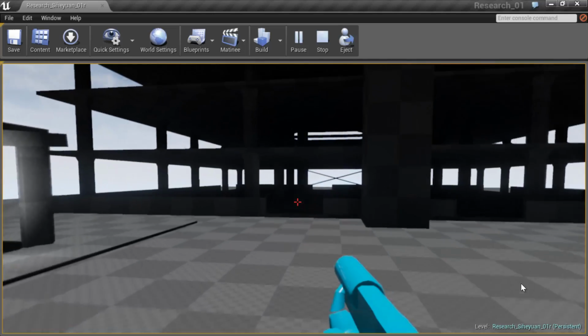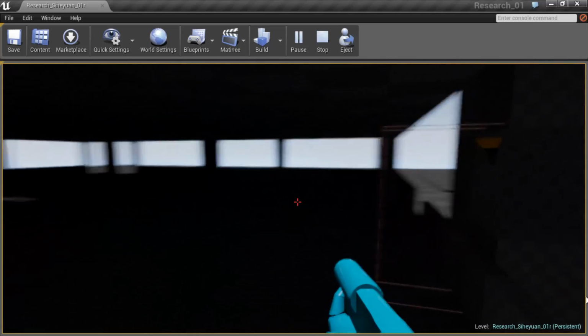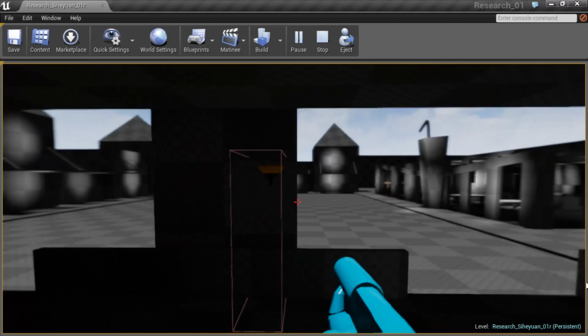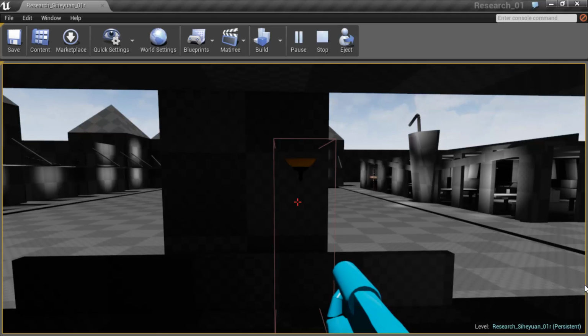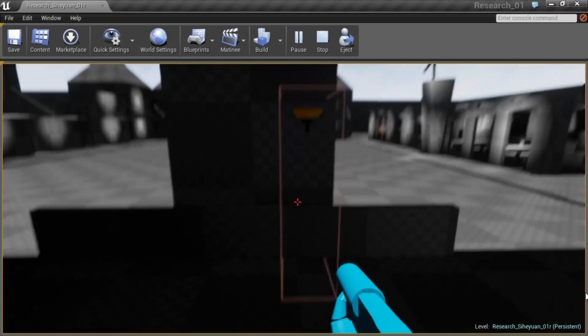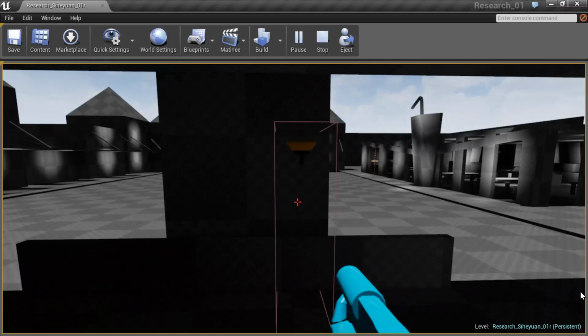I'm going to walk over here to the garage where I have a preset or pre-made Blueprint class for a wall-mounted light. What's going to happen is I'm going to walk into the trigger volume that I left open to show you where the trigger volume is, and I'm going to walk into it, and two things are going to happen. First thing is, we're going to see a display that's going to let us know what key